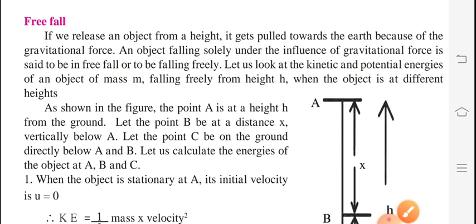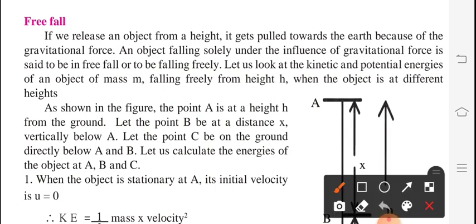That means whichever object you consider, if it goes down due to gravitational force, we can say it is falling freely. Let us look at the kinetic and potential energies of an object of mass m falling freely from height h, when the object is at different heights.